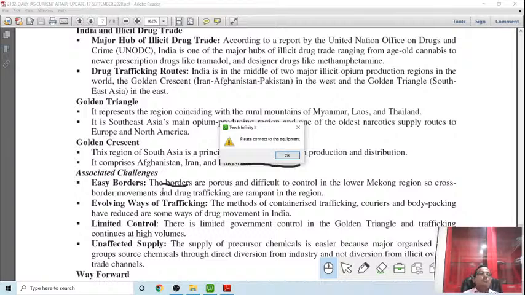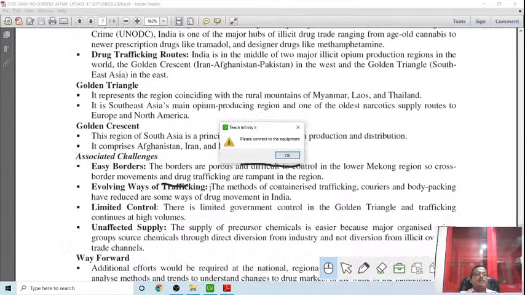What does the border issue mean? A porous border. Many of the drugs are cultivated in Afghanistan, processed in Pakistan, and pushed to India to be pushed to other international destinations. So there is a porous border and an evolving way of trafficking. Different animals are used, humans are used, vehicles are used.